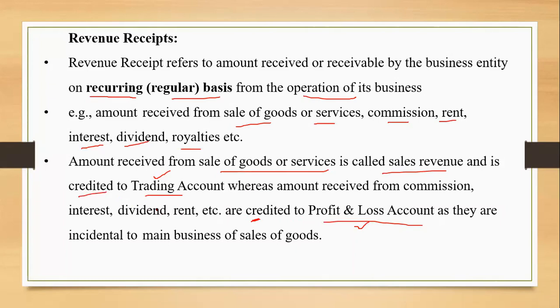But revenue receipt related to the sales will be in trading account on the credit side, and all other receipts apart from sales will be in profit and loss account credit side. Next is expenditure.